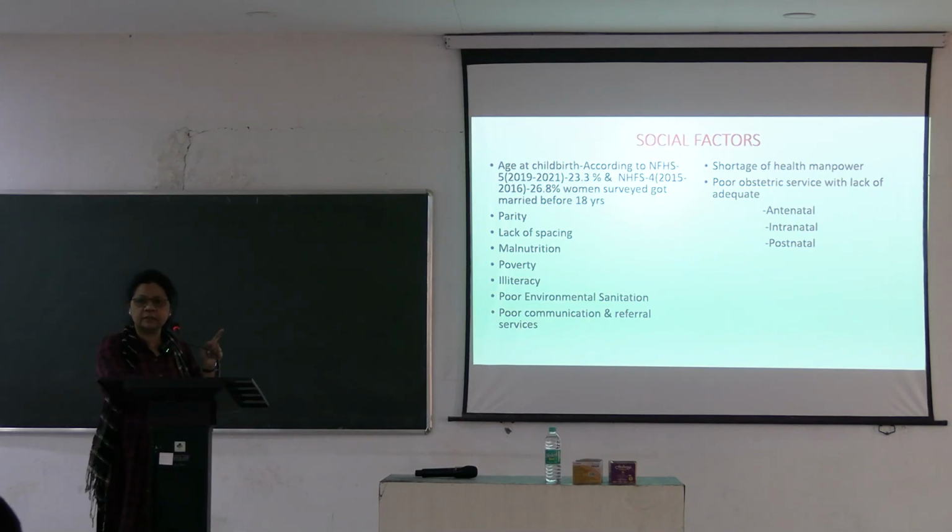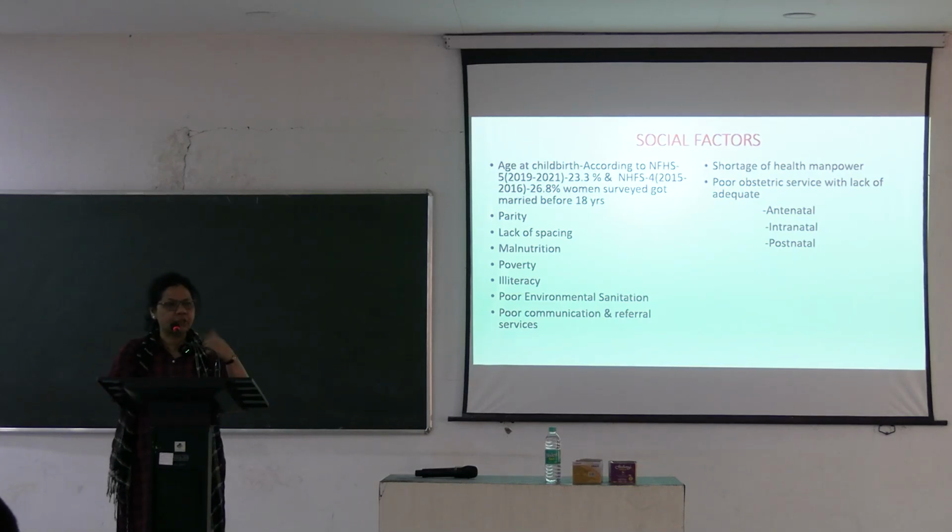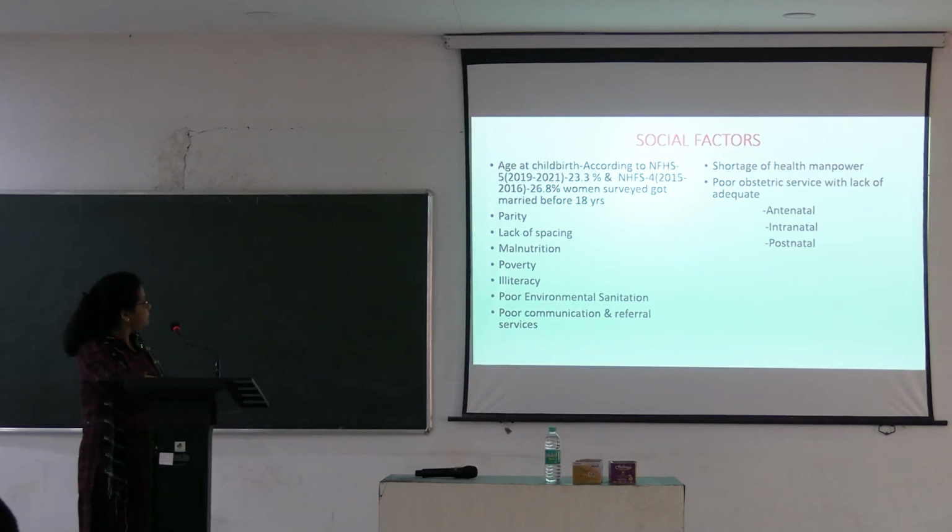These are all social factors. You must have attended your community medicine classes. So marriage is a universal thing in Indian culture. Everyone has to get married and everyone has to have children. And this doesn't fall under any law or regulation. Okay, so parity is important. Parity is the number of children that she is bearing. Malnutrition, lack of spacing, poverty, illiteracy, poor sanitation, poor communication and referral services.